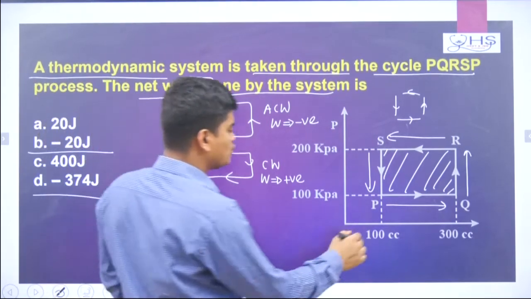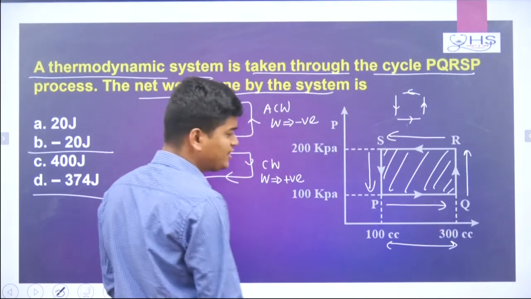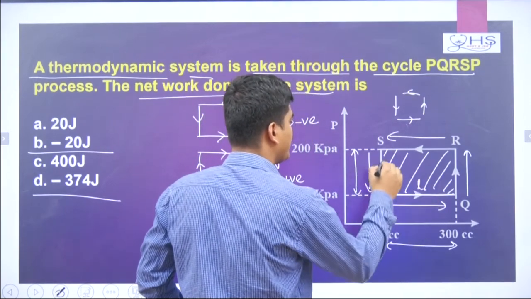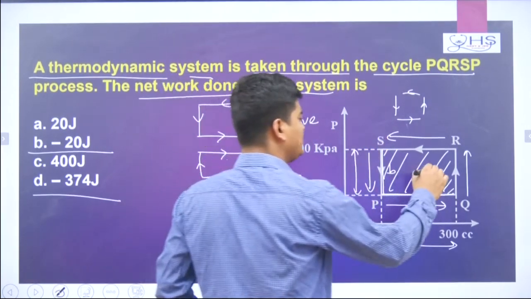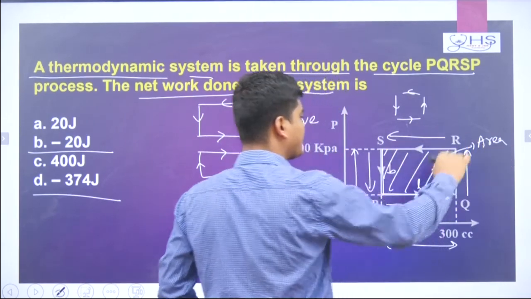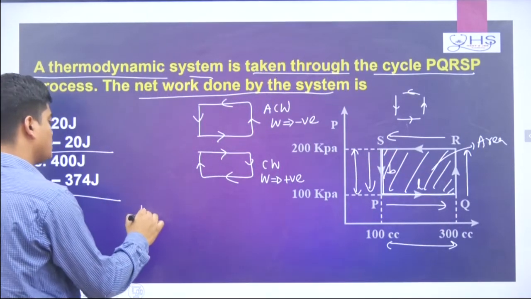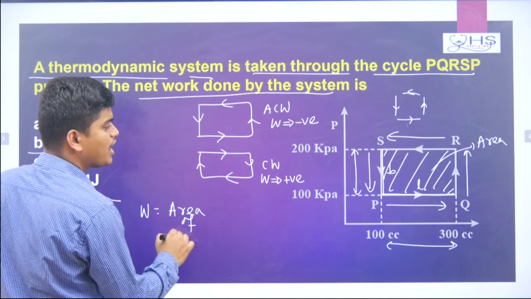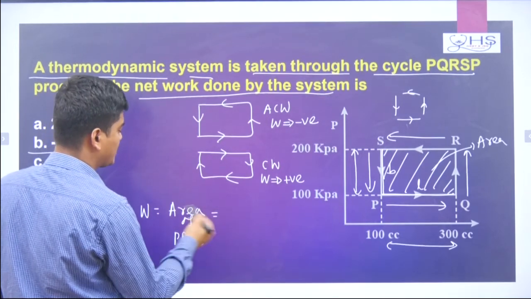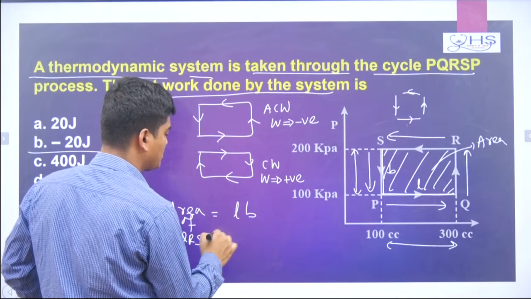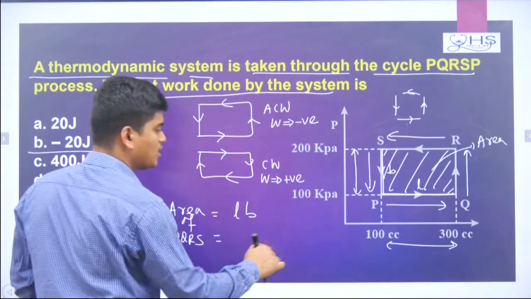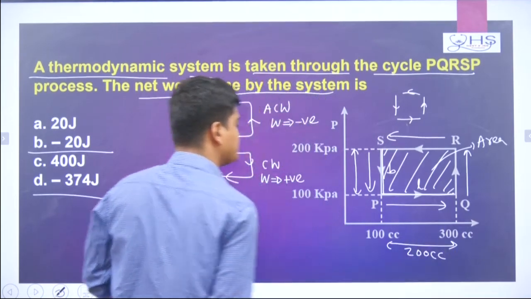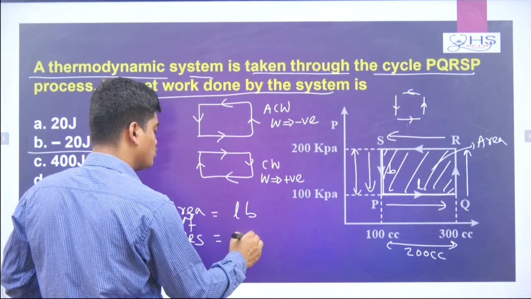Now you understand here. So from here to here find the length, from here to here find the breadth. So consider this like length L, and this one like breadth B. If you find that, then you will get the area, because it is a rectangle. So the rectangle area is your work done. So the work done is nothing but the area of the rectangle PQRS. That is nothing but length into breadth. So how much is the length given? 300 cc and 100 cc. If you take the difference, it will come 200 cc. Now the length is nothing but 200 cc.